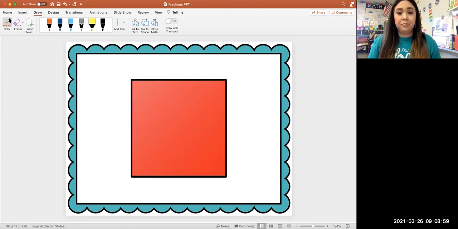Okay, let's look at this shape. What do I have on my screen? If you said square, kiss your brain. You're absolutely correct. I know that's a square because it has 4 sides and 4 vertices, and all of those sides are the same size. Okay, so I have a square.